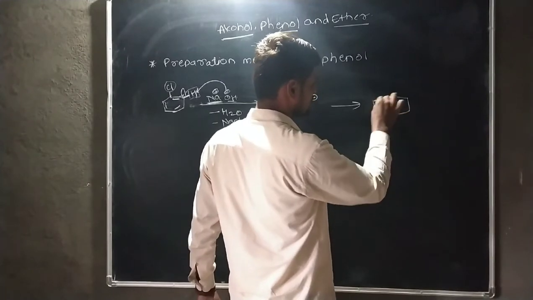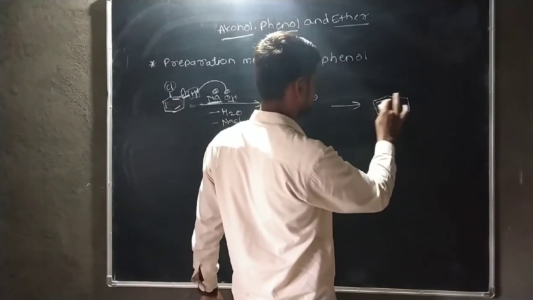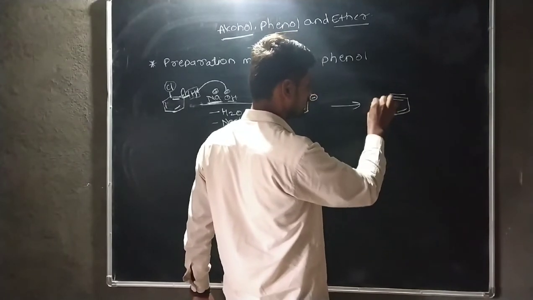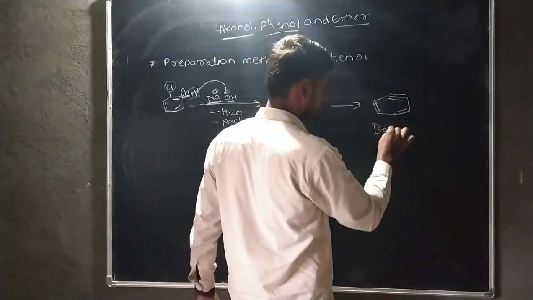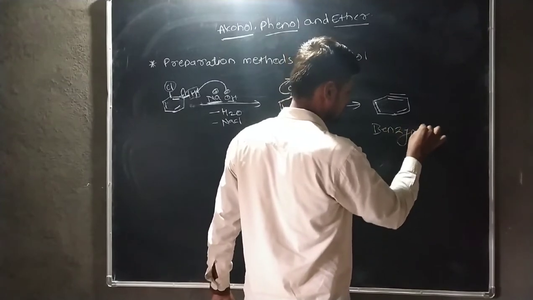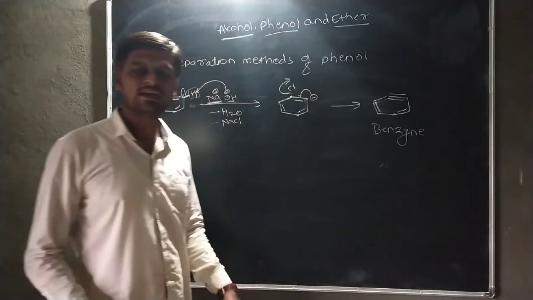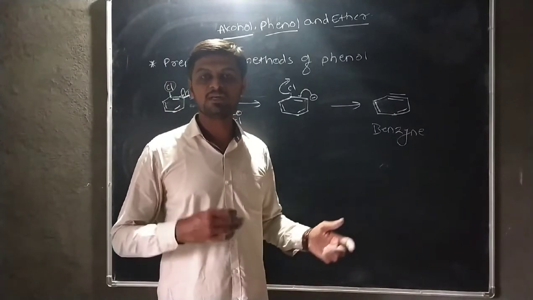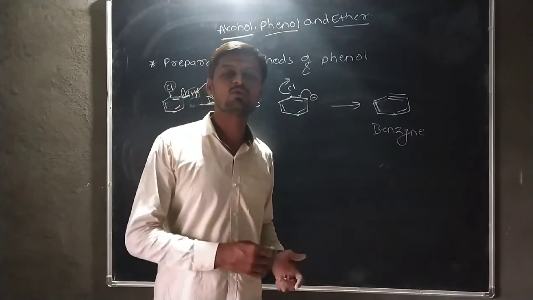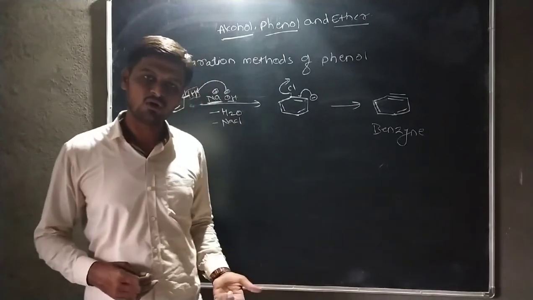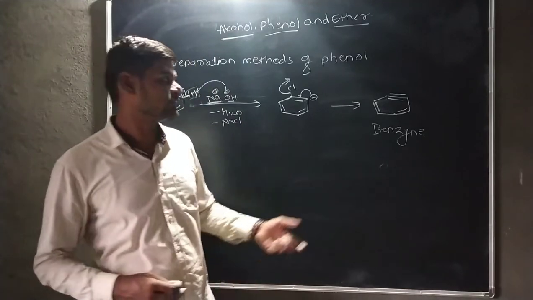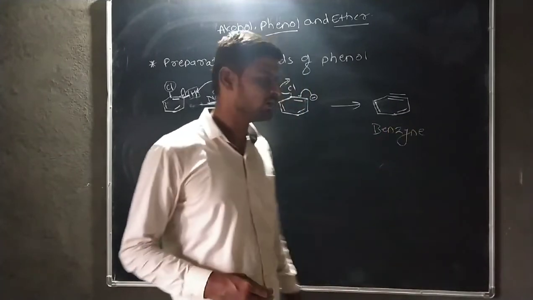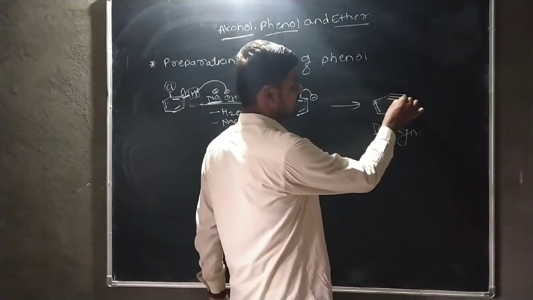Here is a triple bond, and a double bond and a double bond here. The name of this compound is benzyne, and this benzyne is an intermediate in the conversion of chlorobenzene into phenol. In Dow's process, this reaction is carried out through the formation of benzyne.